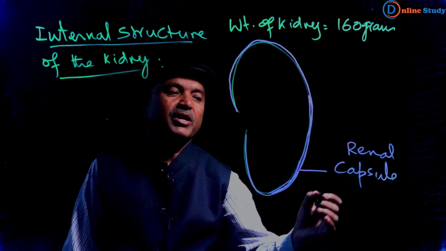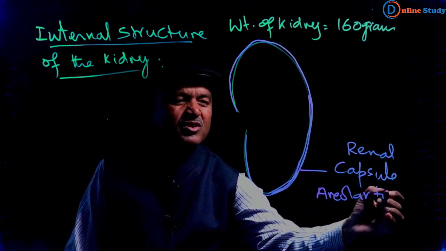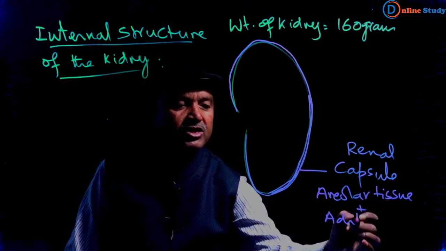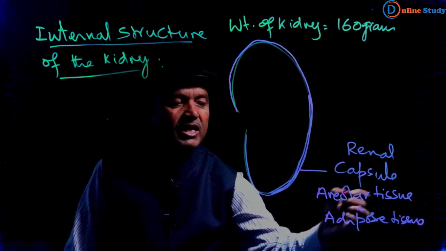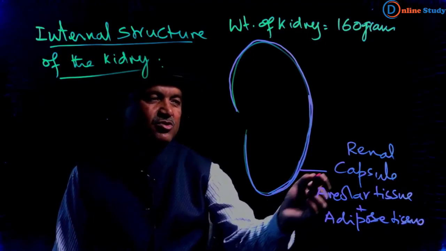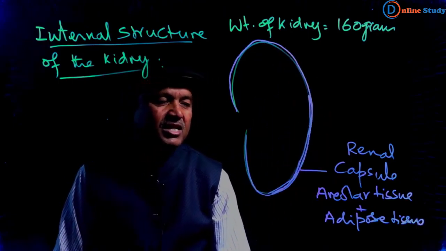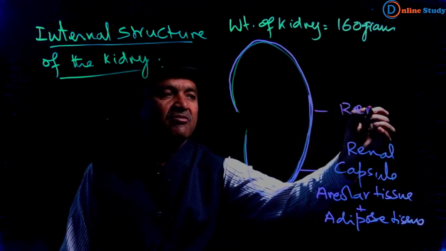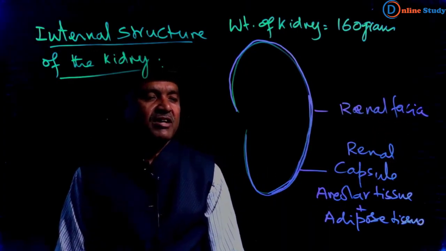It is made up of areolar tissue and adipose tissue. Areolar tissue consists of fibres, so the renal capsule is a fibrous structure, hence called renal fascia.